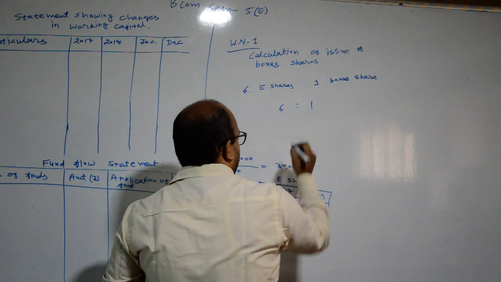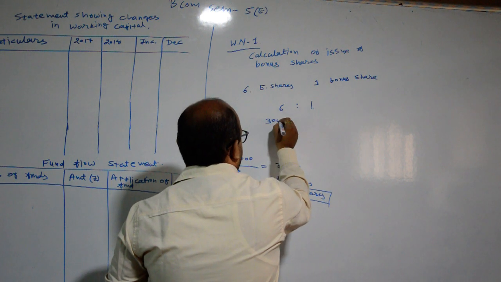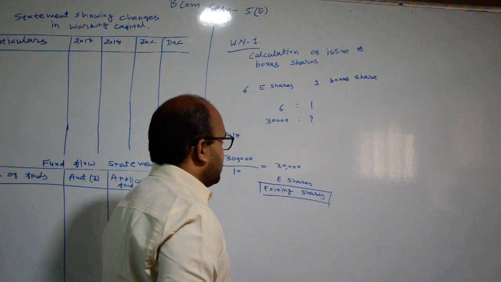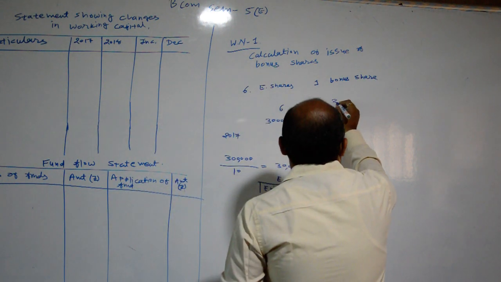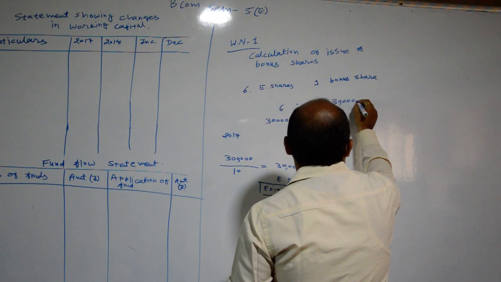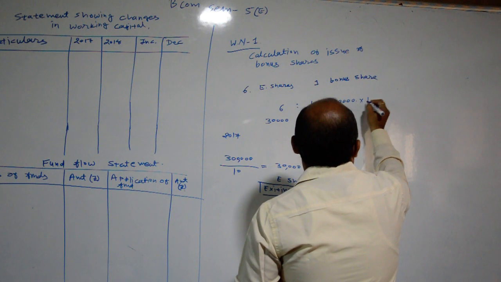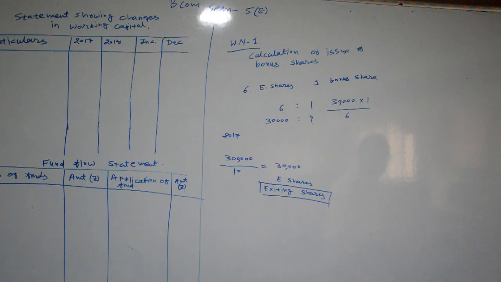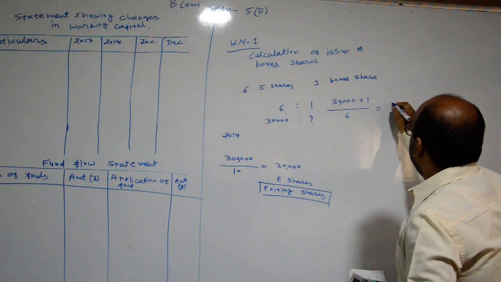When there is 6:1, then for 30,000 how many shares will be issued as bonus shares? So we have to calculate 30,000 multiplied by 1 divided by 6. When we do that calculation, 30,000 divided by 6 means 5,000 equity shares.